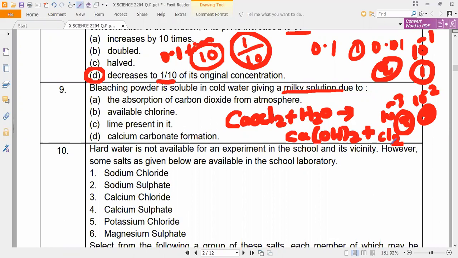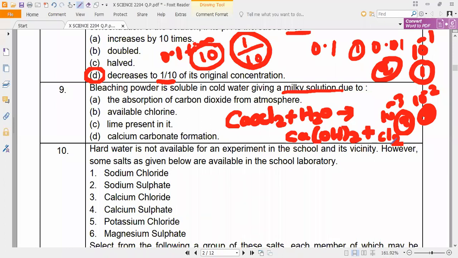Available chlorine. So bleaching powder. Bleaching powder is soluble in cold water, giving a milky solution.